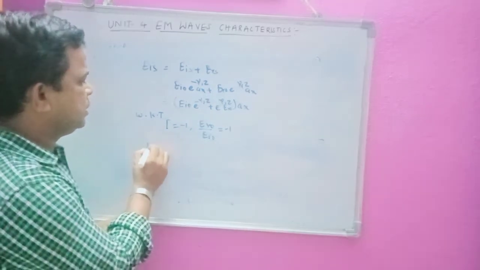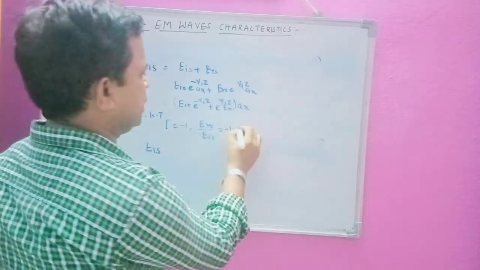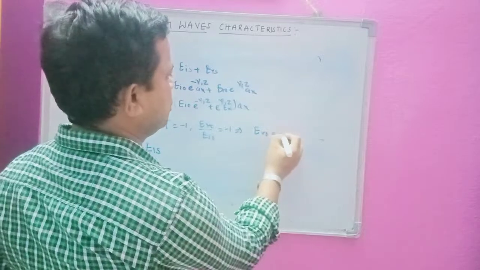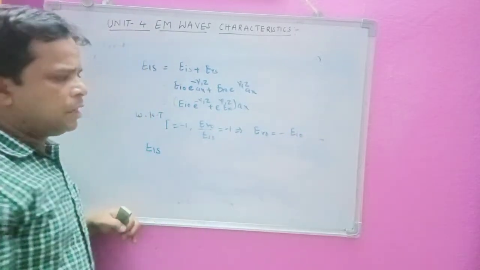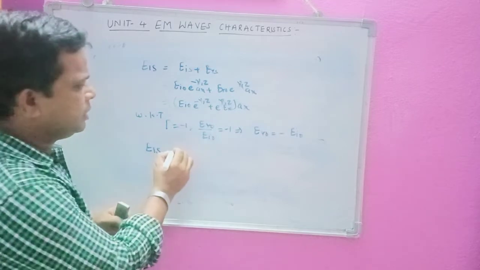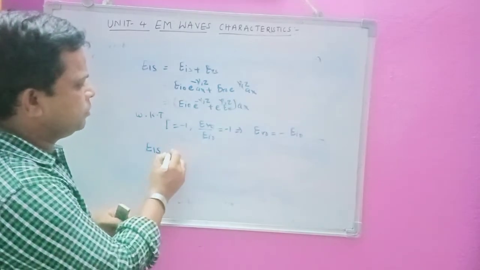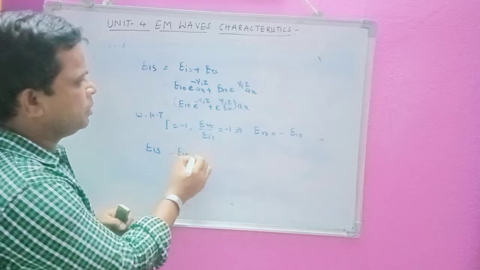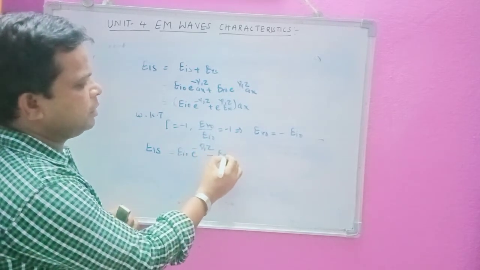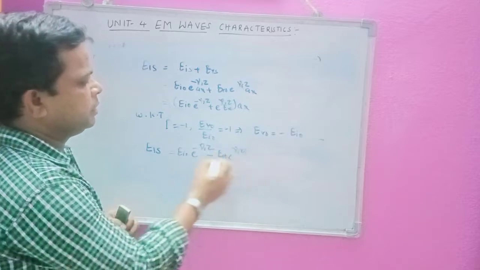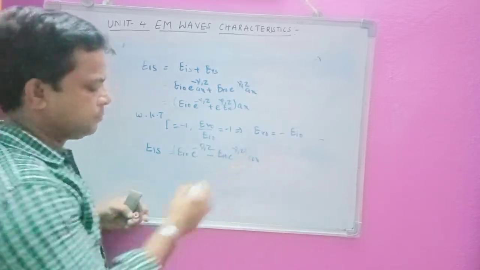What do I get? E1S is equal to EI naught e power minus gamma 1 z minus EI naught e power plus gamma 1 z, into ax.